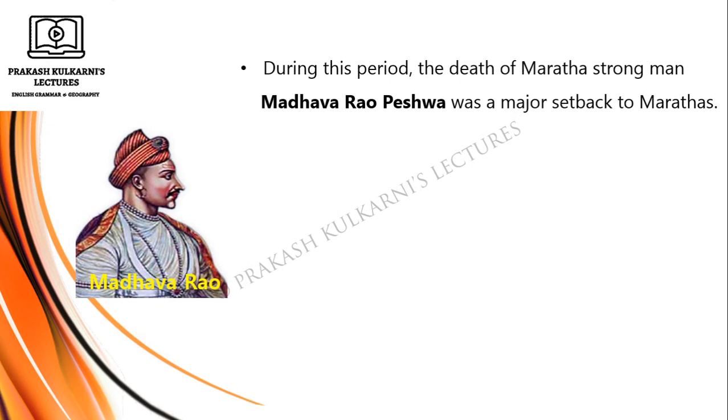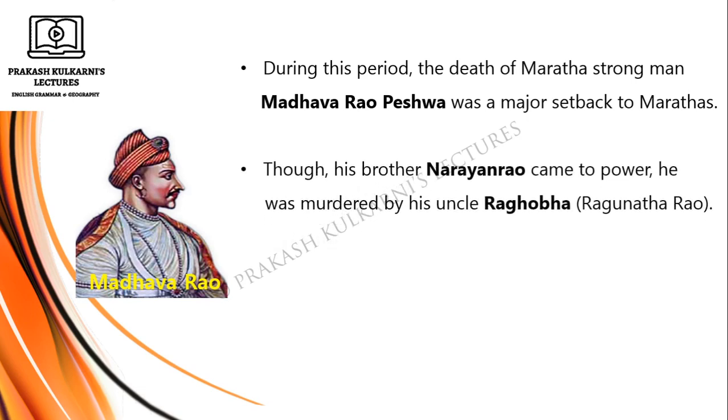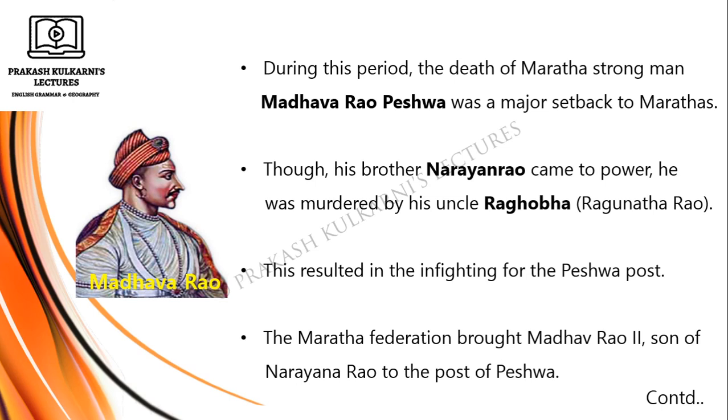During this period, the death of the Maratha strongman Madhavrao Peshwa was a major setback to the Marathas. You can see the picture of Madhavrao here. Though his brother Narayan Rao came to power, he was murdered by his uncle Raghoba, known as Raghunath Rao. This resulted in infighting for the Peshwa post. The Maratha Federation brought Madhavrao II, son of Narayan Rao, to the post of Peshwa.